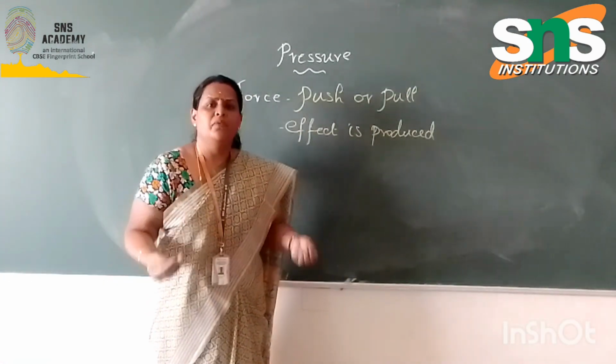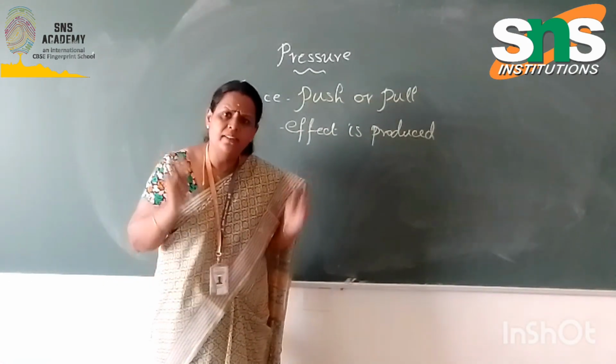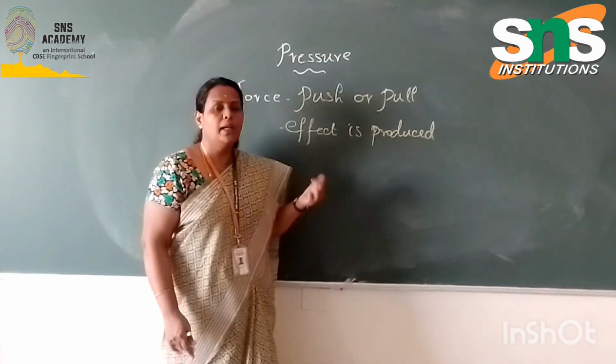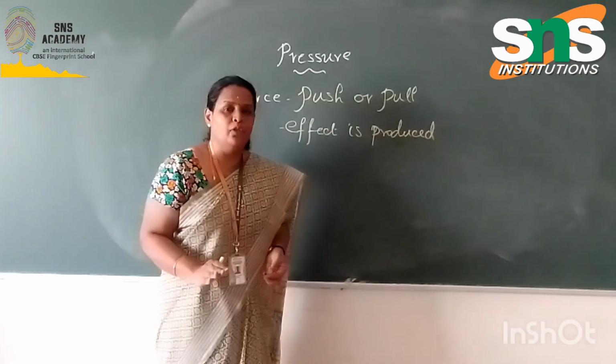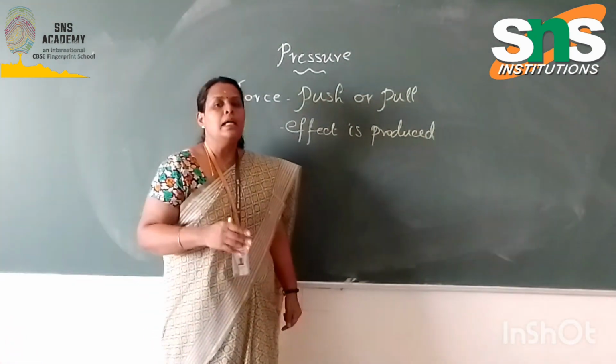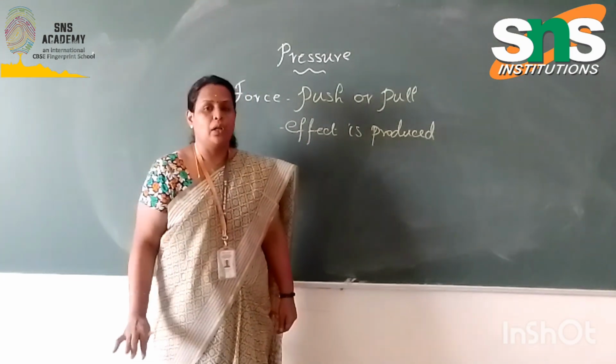So how do we know how much effect is produced on that object? Now we know that while you are applying some force, either a contact force or a non-contact force, some effect is produced on the object.